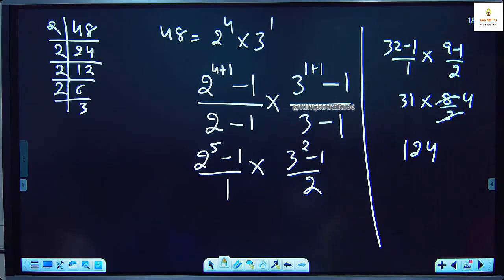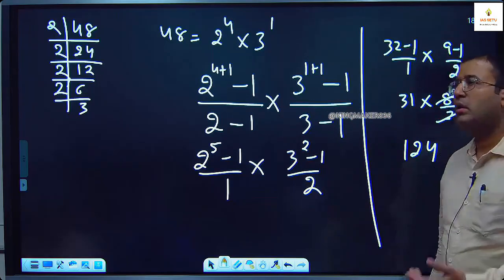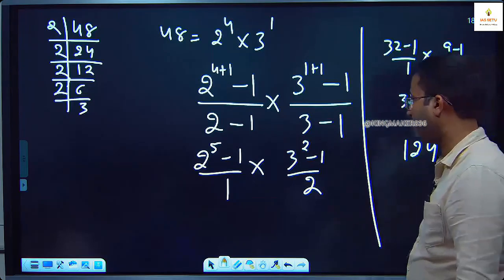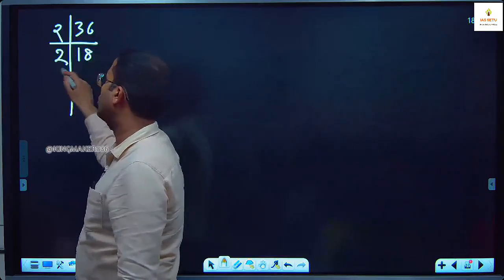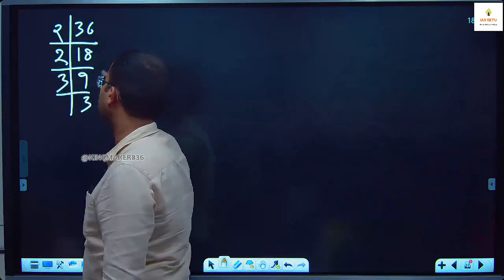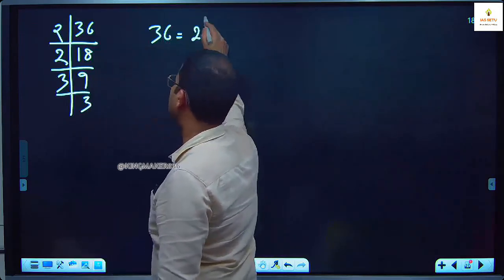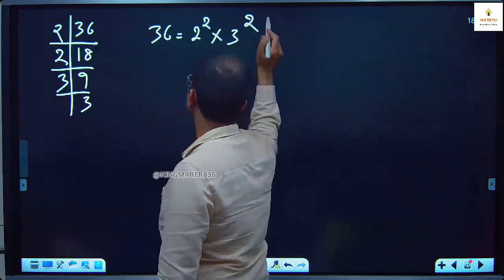I take 2 more examples. 36. Prime form: 2 common 18, 2 common 9, 3 common 3. So 36 here is 2 square into 3 square.